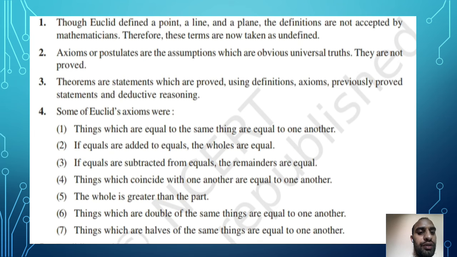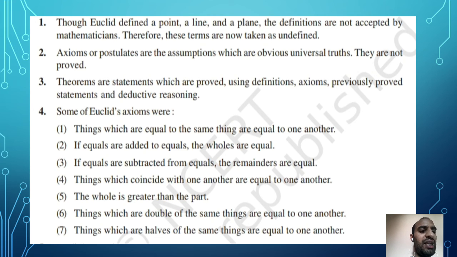Things which are double of the same thing are equal to one another. This is also an interesting statement given by him. And things which are halves of the same thing are equal to one another. That means if we have a single pencil and you divide that pencil into two equal parts, the parts prepared by cutting are equal.